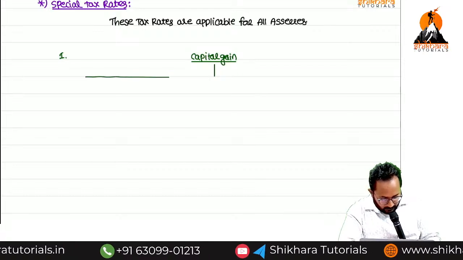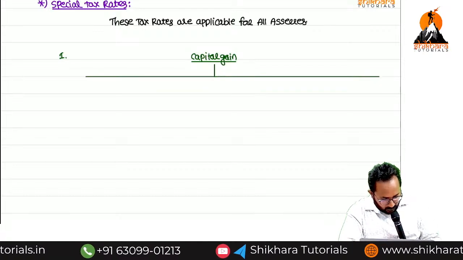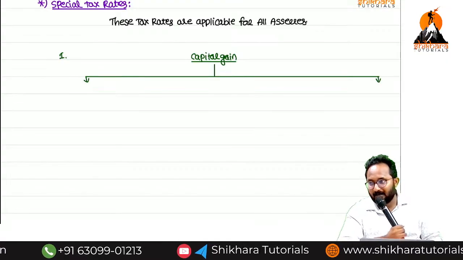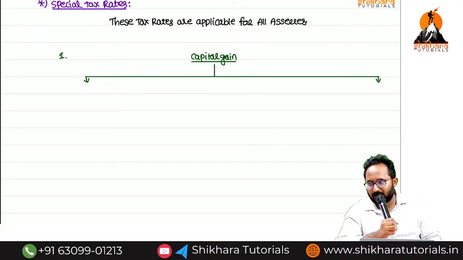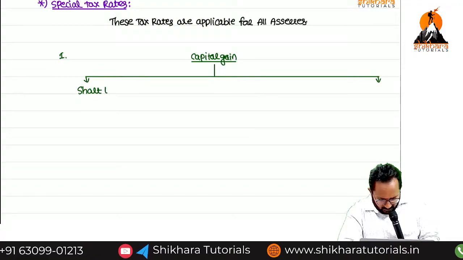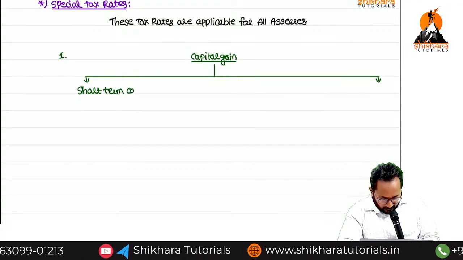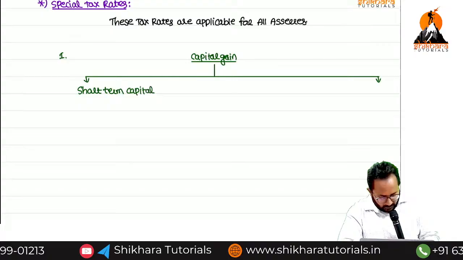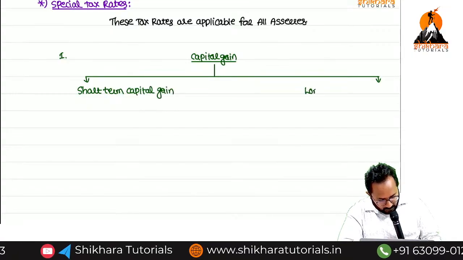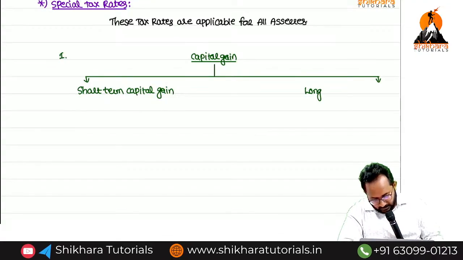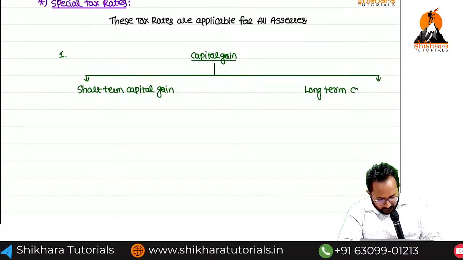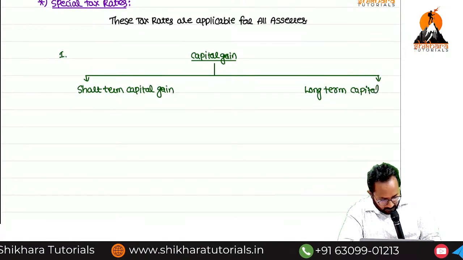Please let me know how many types of capital gains we have. Two. One is long-term capital gain. Another one is short-term. First, I will write down short-term. Short-term capital gain. If any capital asset is a short-term capital asset, on that we get what? Short-term capital gain. If the asset is a long-term capital asset, on that we get what? Long-term capital gain.